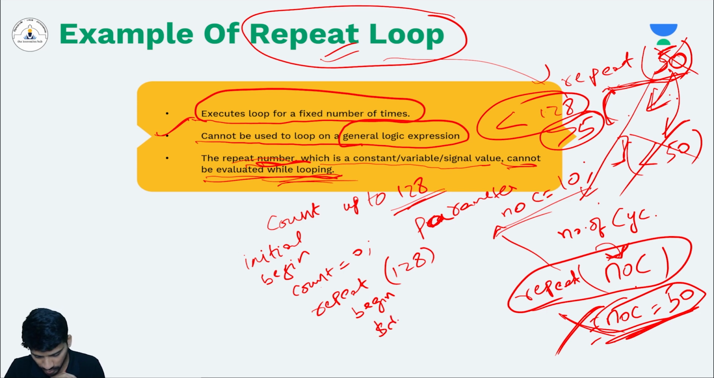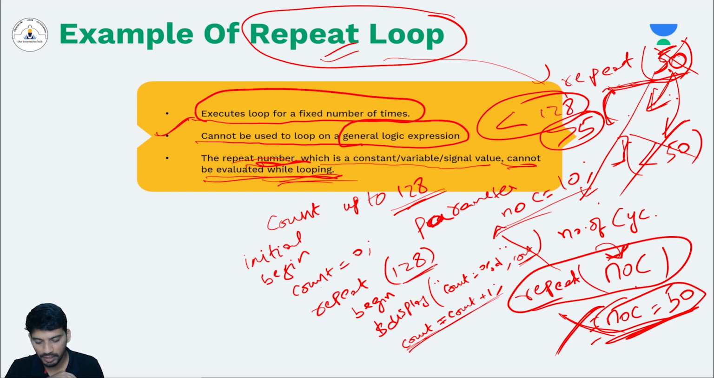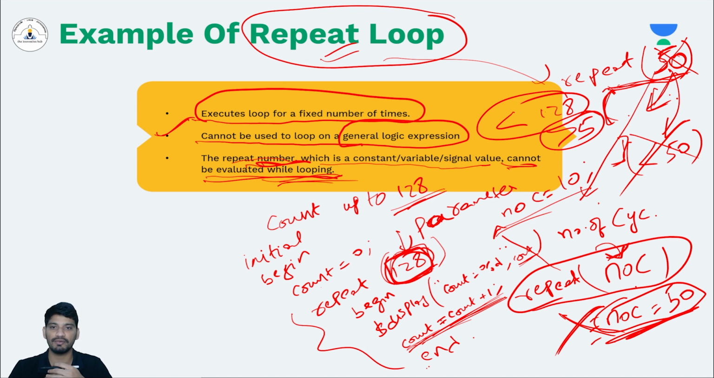Begin, display, the same statement I'm displaying: count is equals to %d, comma count. Since I want to increment the count, I have to write count equals to count plus 1. See, I am incrementing the count, but not the repeat number. The repeat number is already fixed to 128. I can increment the count or whatever statement I want, but I should not increment or change this value. Okay, and then end. So this is how you can repeat the same task that you performed using while and for loop. You can do the same thing using a repeat loop also.